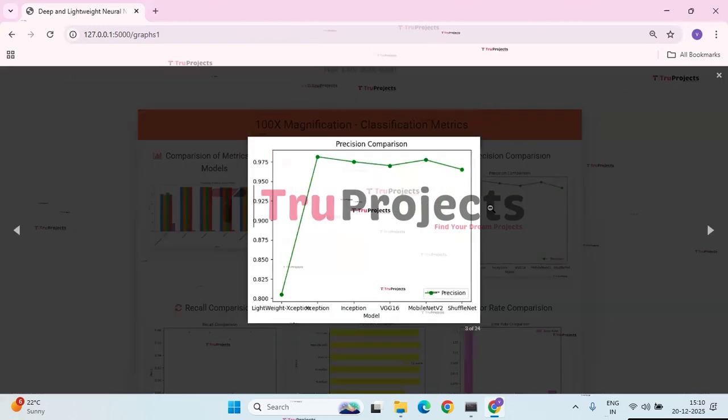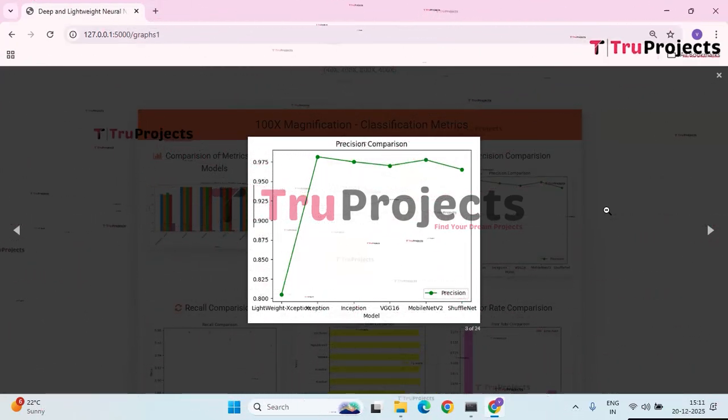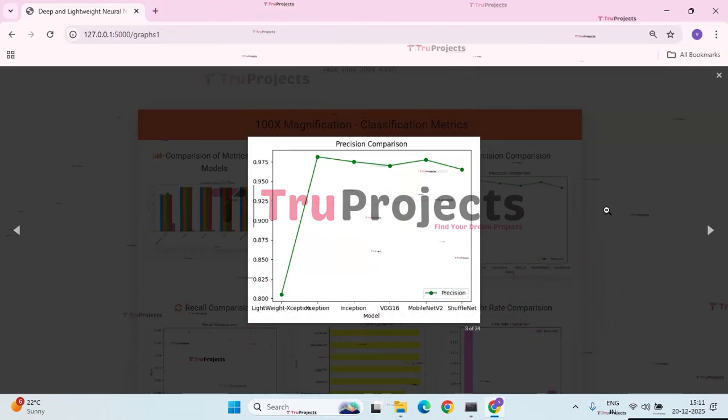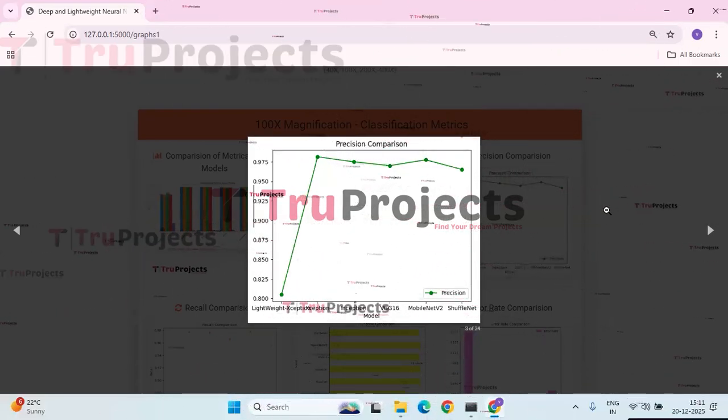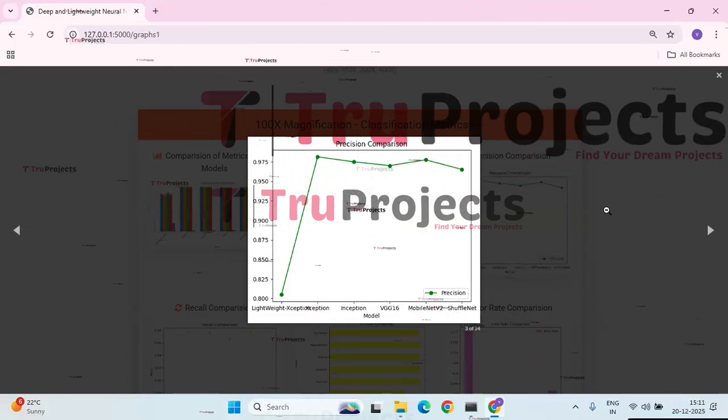Next, precision comparison graph. This graph compares the precision value of different classification models. Xception, Inception, VGG16, MobileNet V2 and ShuffleNet achieve very high precision, indicating fewer false positive predictions. The lightweight Xception model shows lower precision, reflecting a trade-off between reduced complexity and predictive accuracy.